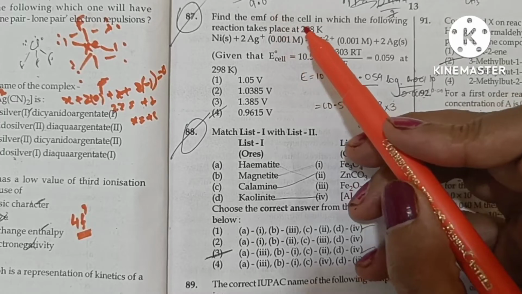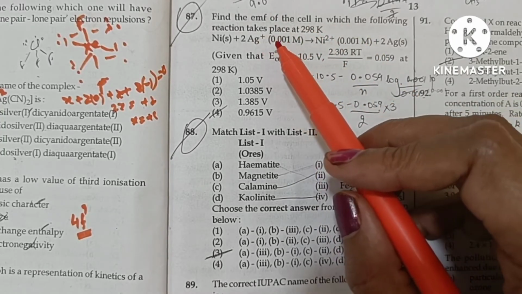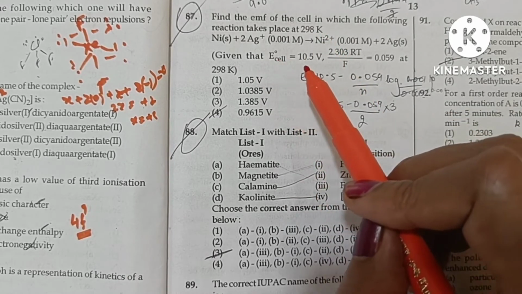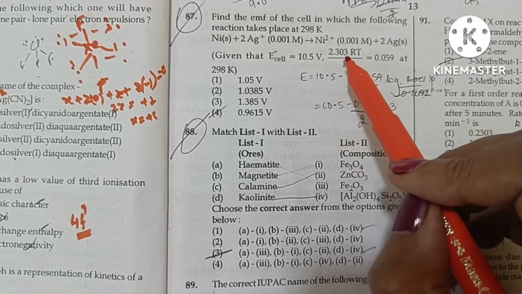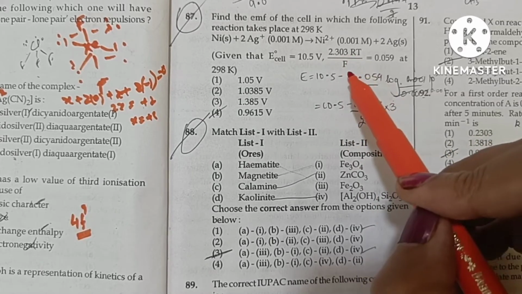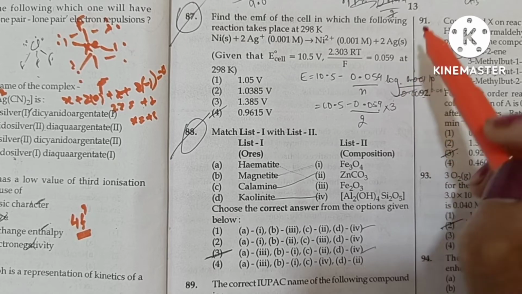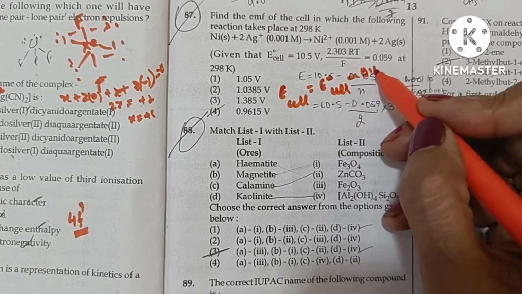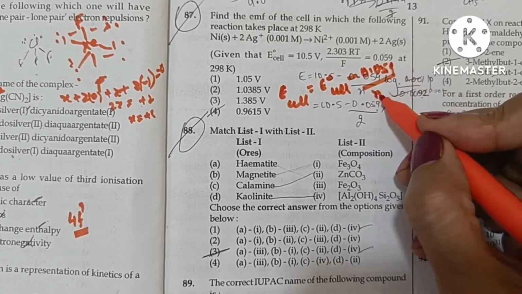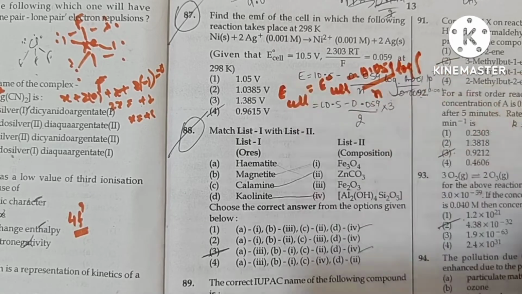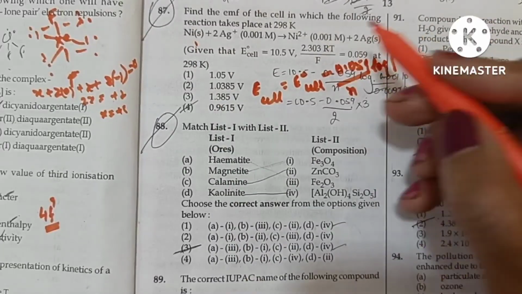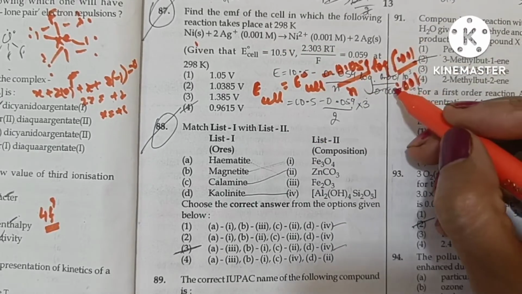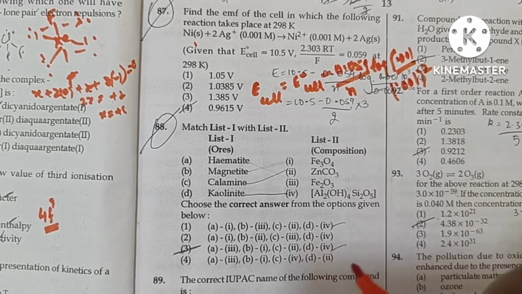Find the EMF of the cell in which the following reaction takes place at 298 Kelvin. It's given that E naught of cell is 10.5, and it's also given that 2.303 RT upon F is 0.059. E cell is equal to E naught of cell minus 0.059 upon n log of concentration of anode ions, that is nickel ions, 0.001, upon cathode ions, that is silver, which we have to square in the equation.